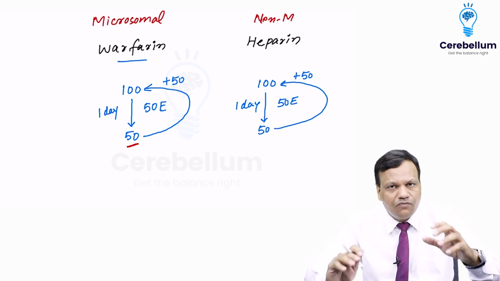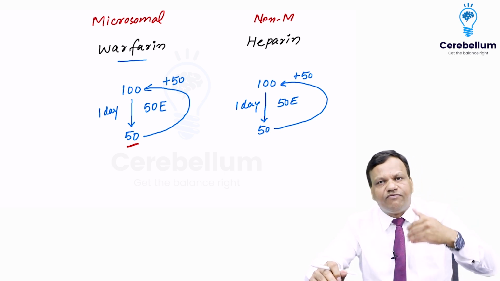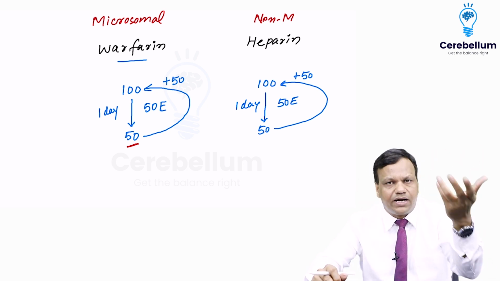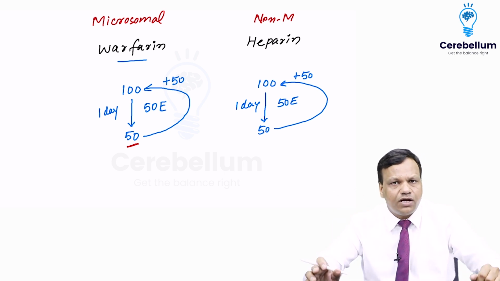So what we are doing, we are giving 100 molecules. After one day, they remain 50. So we give 50 more, they become 100. Again, they work, they become 50. They will become 100 when we give 50 more. So same thing for warfarin, same thing for heparin.